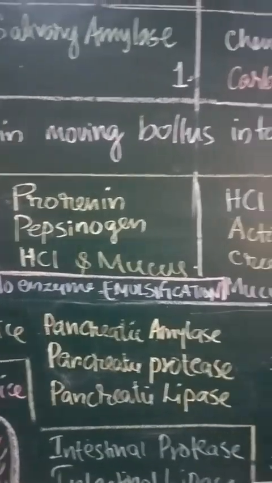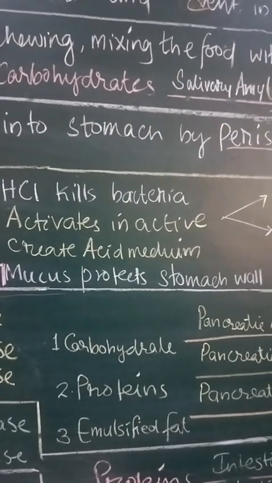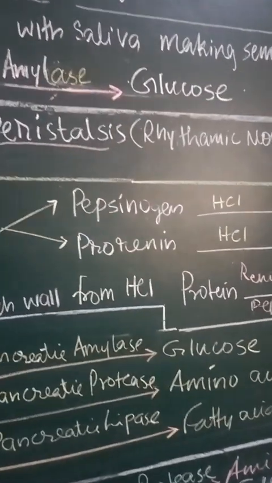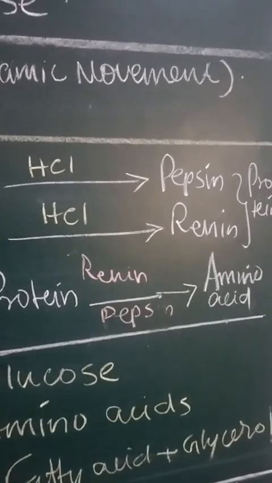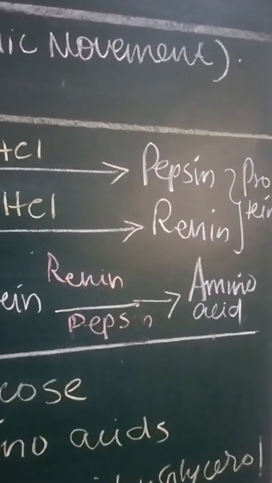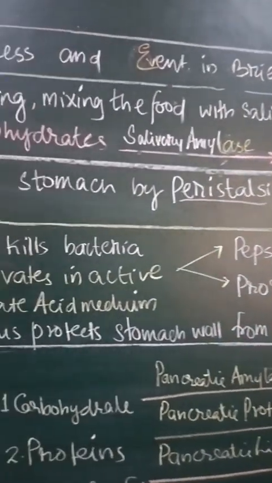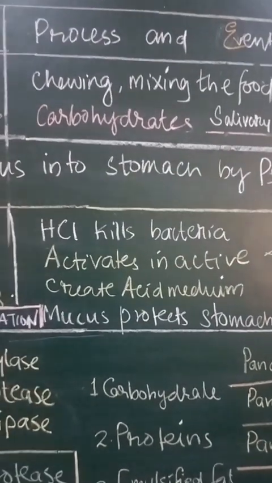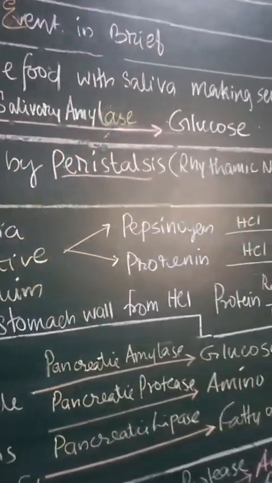Coming to the function of HCl, it kills the bacteria. It activates the inactive pepsinogen and prorenin into pepsin and renin, which are the protein digesting enzymes converting proteins into amino acids. The mucus protects the stomach wall from HCl, and it also provides the acidic medium for the enzymes to act.